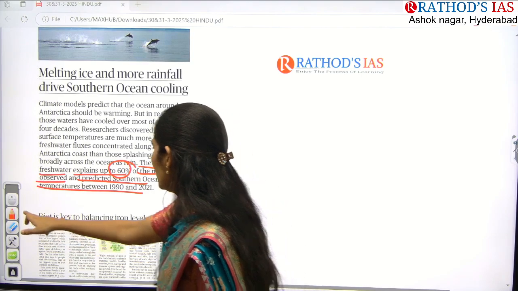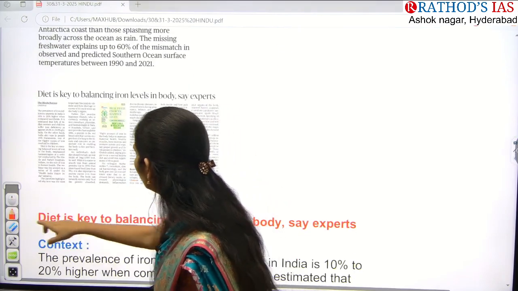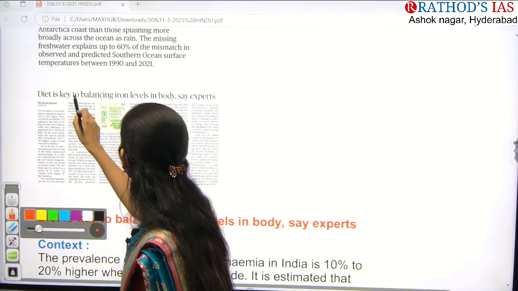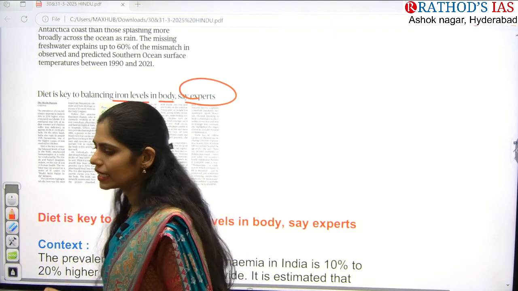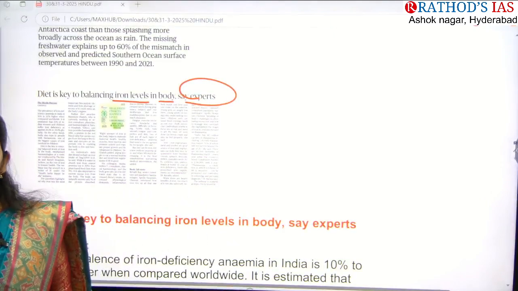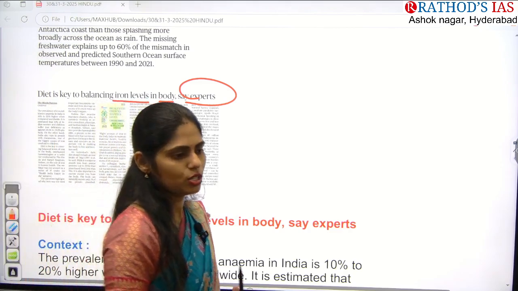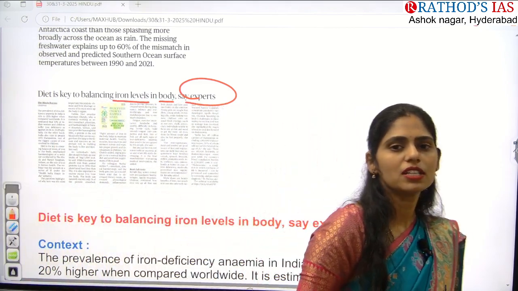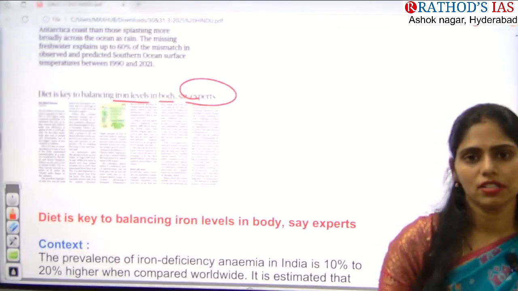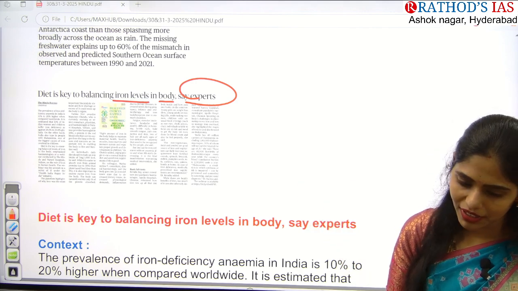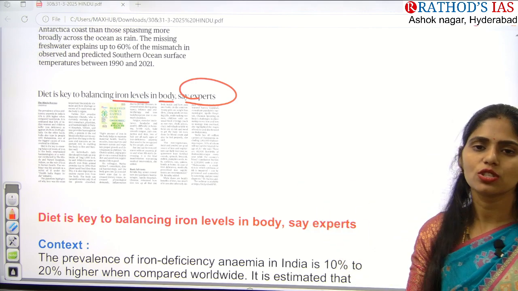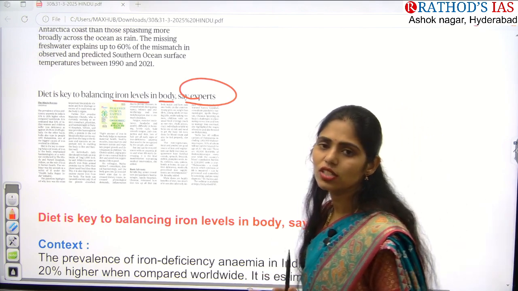That's it. And next article, see here: diet is key to balancing iron levels in body, say experts. So this article is talking about one important key disease in our India, that is anemia. So what is anemia? Anemia is nothing but low hemoglobin levels in people. One important cause here is iron. Whenever there is a low iron level, it will lead to less hemoglobin, which causes anemia.